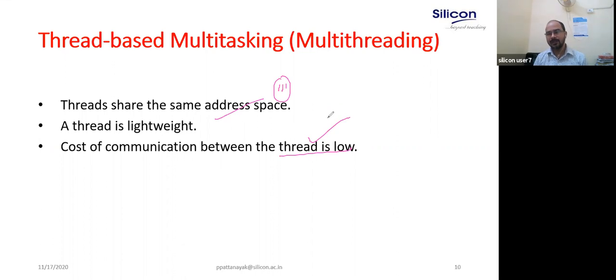Many interviewers ask for the difference between multi-threading and multiprocessing. The first point you can write: a process is a heavyweight process, a thread is a lightweight process. Threads share the same address space, whereas a process has a different address space. Communication between processes is high because you need IPC for communication, and communication between threads is very low. It takes less time because they are running under the address space of the process. So context switching is very fast in multi-threading and slow in multiprocessing. That is the main difference between multi-threading and multiprocessing.